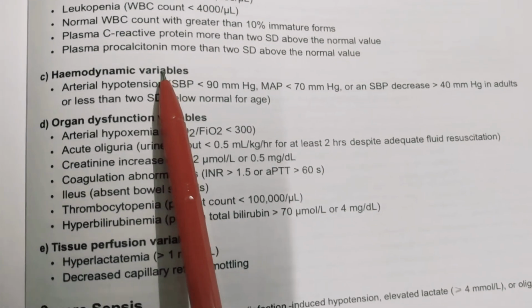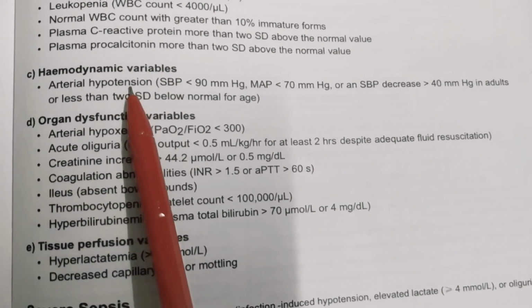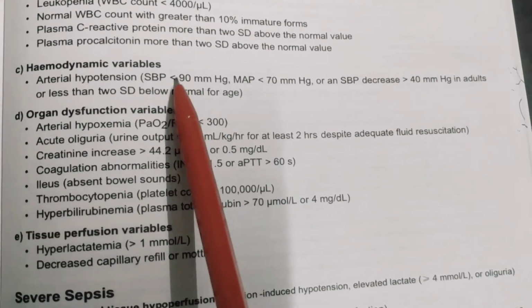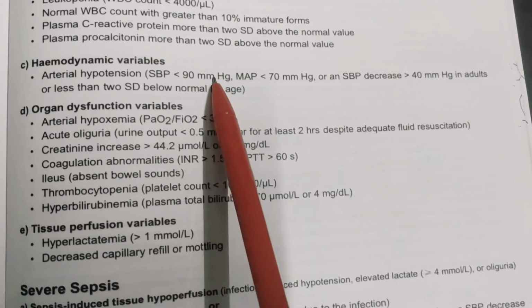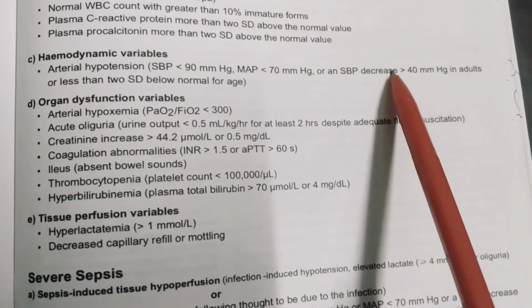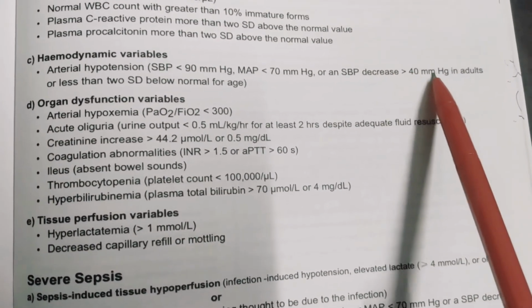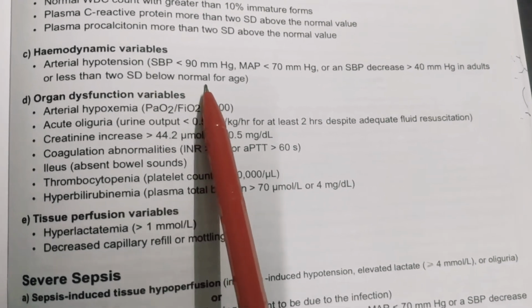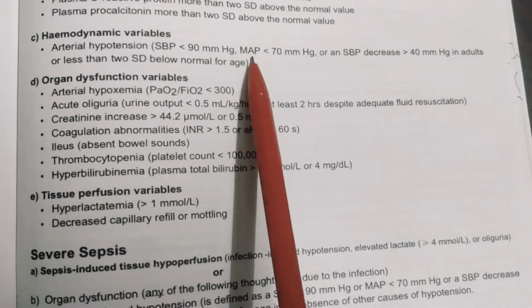Coming to the hemodynamic variables, we consider arterial hypotension, which is defined as a systolic blood pressure of less than 90 and mean less than 70, or systolic blood pressure decreasing greater than 40 mmHg in adults, or less than 2 standard deviations below the normal for age.